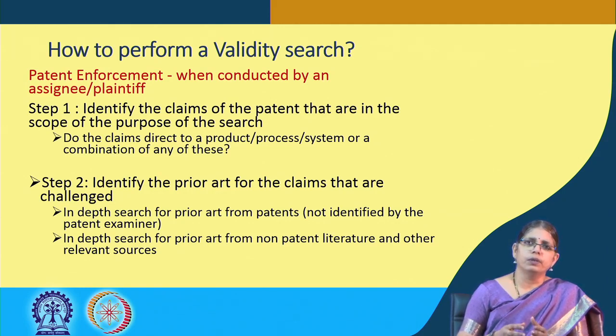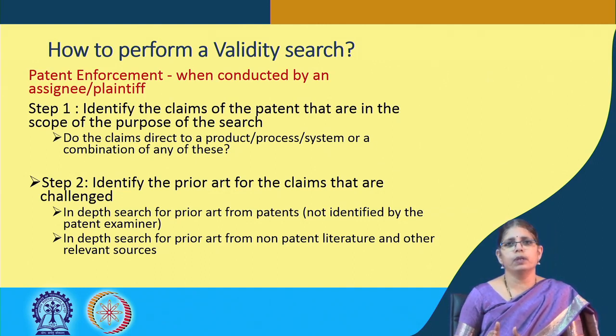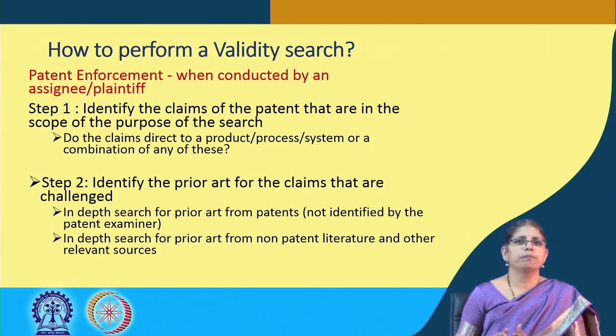So, looking at patent validity or invalidity as a search is actually a strategy. So, if you are looking at it from the point of view of the patent office, it is less expensive, less time taking, evidentiary considerations are different. If you look at it from the point of view of courts and litigation, more certain, evidentiary standards are different, and again timelines are different, and obviously most court litigations are quite expensive.